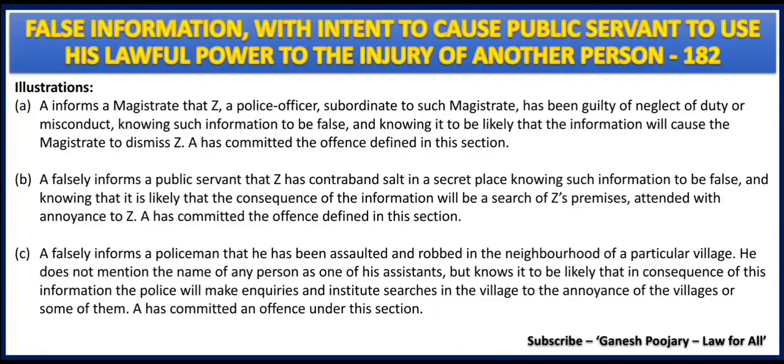Now, knowingly he has given false information, and such false information is now making the policeman cause annoyance to the villagers or few of the village people. So by doing this, A has committed an offense under section 182. That is how you need to understand all these three illustrations, which are very beautiful and easy.